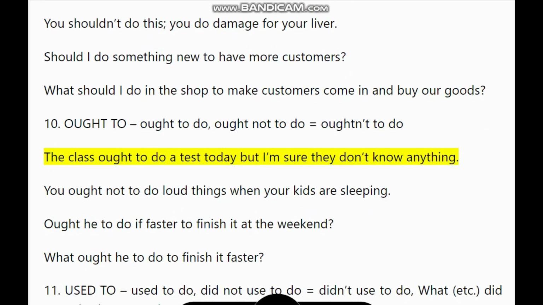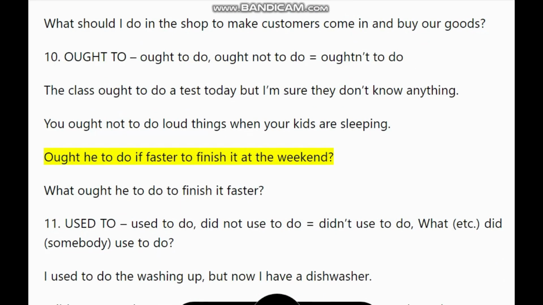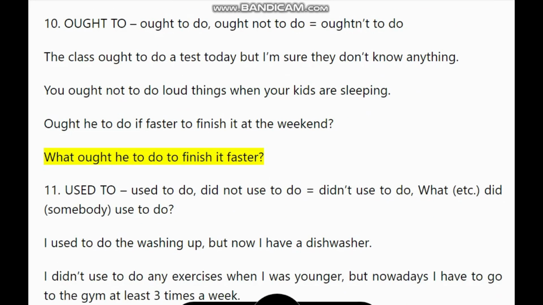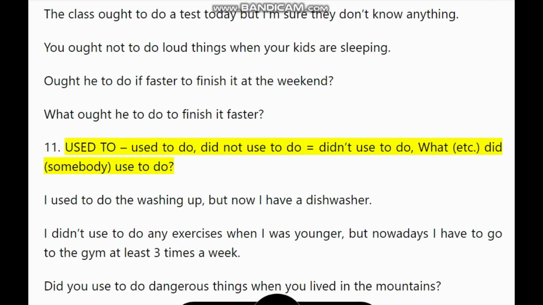The class ought to do a test today, but I'm sure they don't know anything. You ought not to do loud things when your kids are sleeping. Ought he to do it faster to finish it at the weekend? What ought he to do to finish it faster? 11. Used to do, did not used to do equals didn't used to do, what, etc.